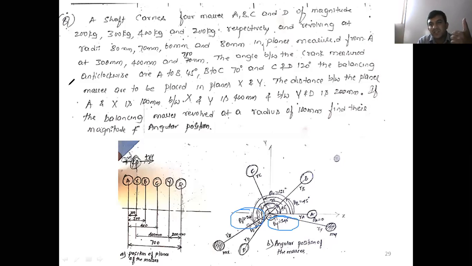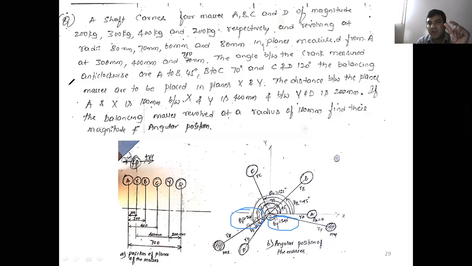Whenever a problem is given, first identify which type of balancing it is. First, balancing of a single rotating mass by a single plane, a single counter mass. Second, balancing of a single rotating mass by considering two counter masses, either with the disturbing mass in between the counter masses, or on one side, left or right, of the counter masses. Third, balancing of several masses rotating in the same plane. And fourth, balancing of several masses rotating in different planes. Yes, these are the four cases.